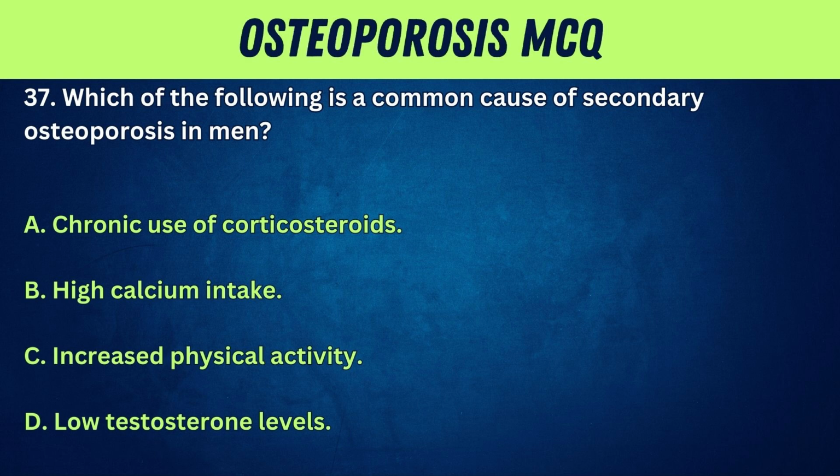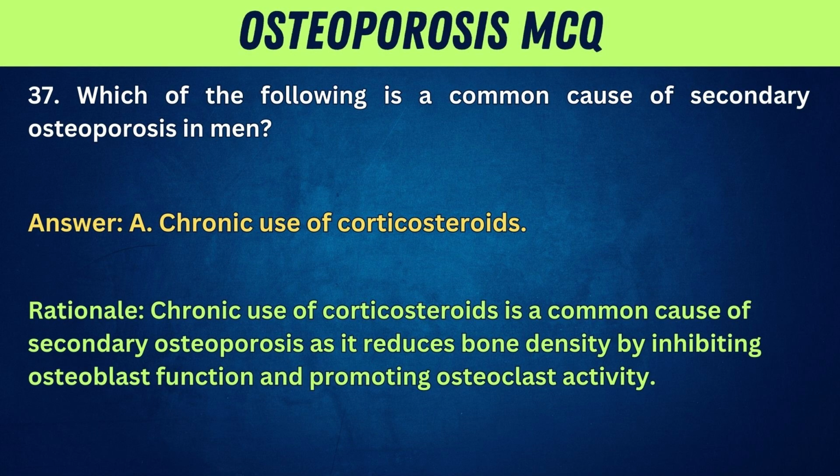37. Which of the following is a common cause of secondary osteoporosis in men? A. Chronic use of corticosteroids. B. High calcium intake. C. Increased physical activity. D. Low testosterone levels. Answer: A. Chronic use of corticosteroids. Rationale: chronic use of corticosteroids is a common cause of secondary osteoporosis as it reduces bone density by inhibiting osteoblast function and promoting osteoclast activity.